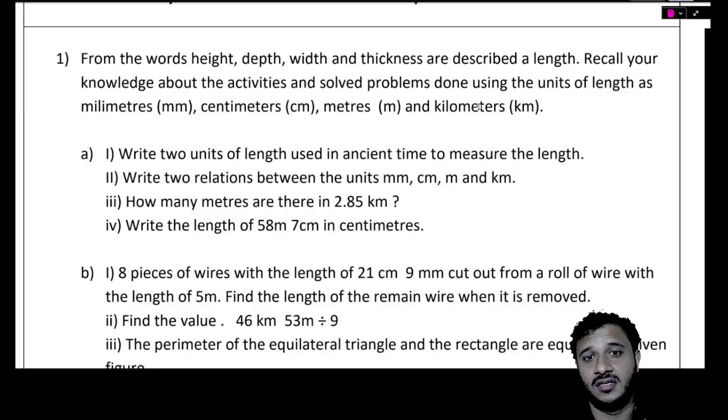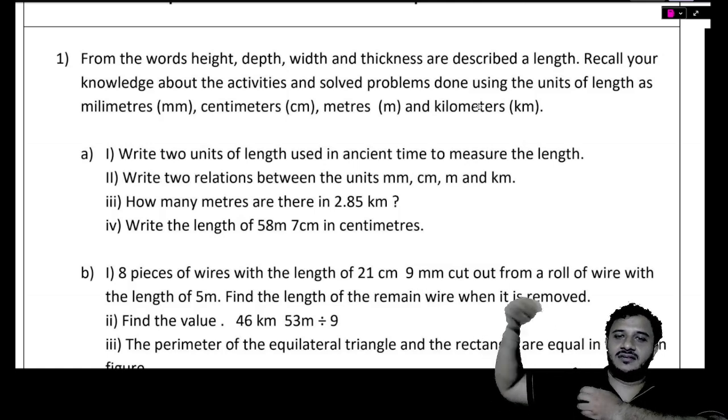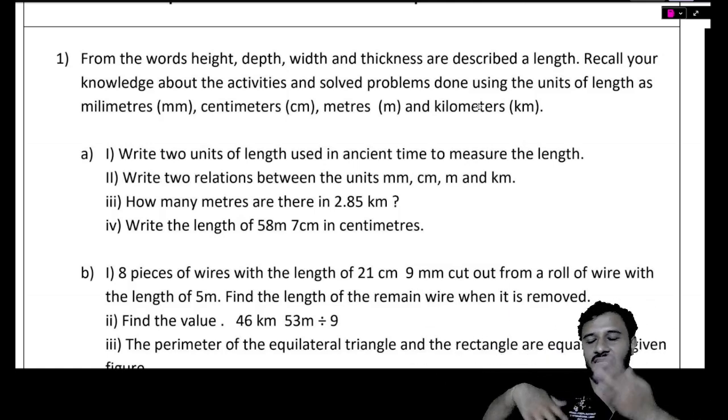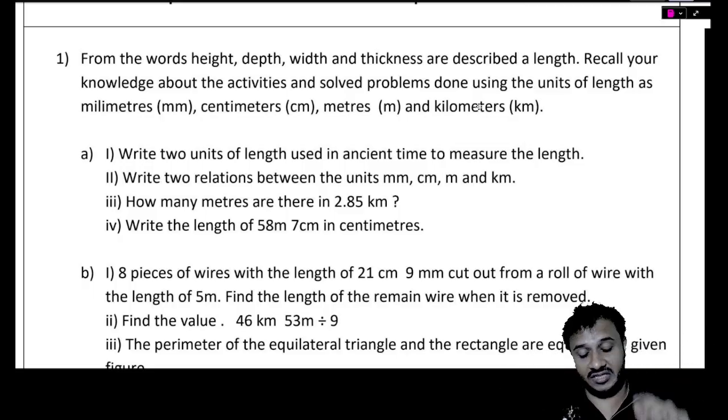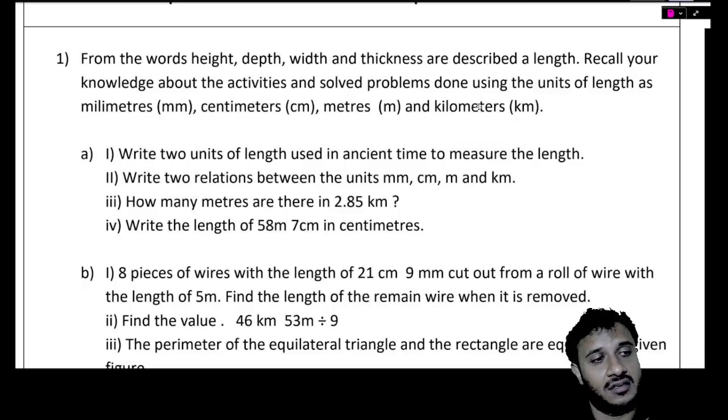Hoots. What else? Feet. There are many things, like shoulder length or whatever they call it. I can't remember what you call it. Those type of things.